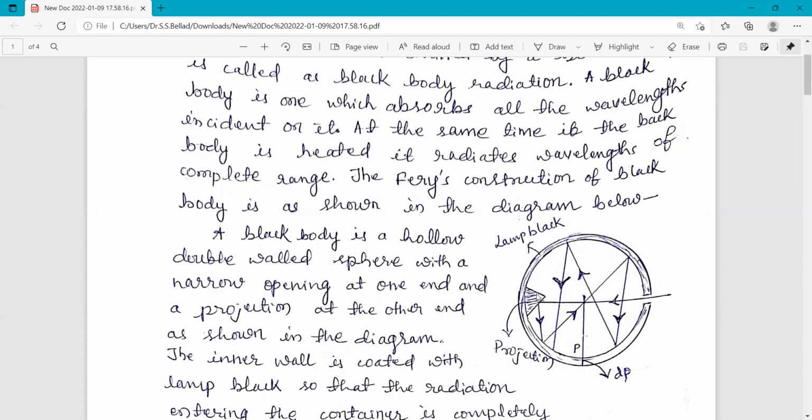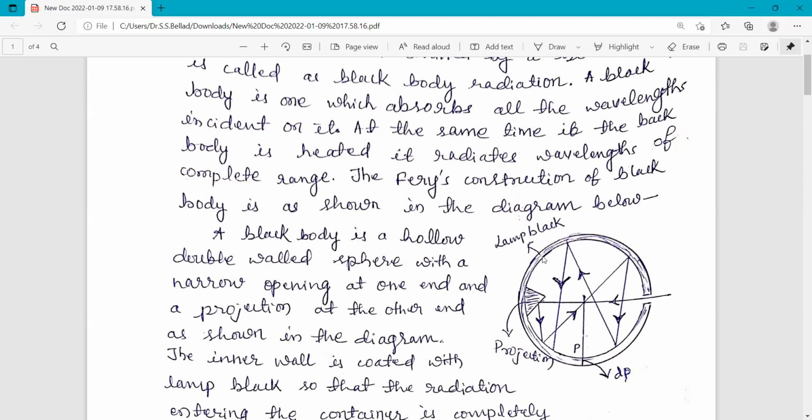So here is Ferry's construction of the black body. It is a hollow double-walled sphere with a narrow opening at one end and a projection at the other end. This is the hollow sphere with a double wall.